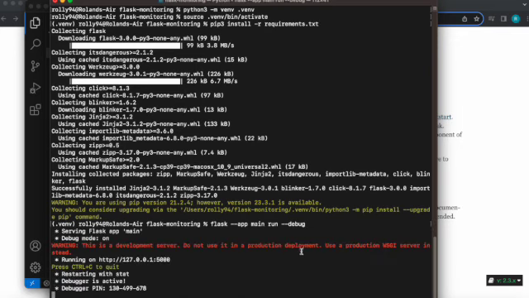So we're going to run that app. So now we see our app is running. There's some information about this, but what we can look at is we can see the debugger is active.